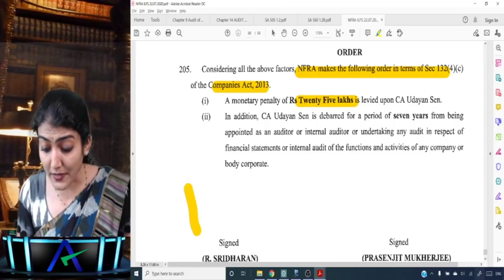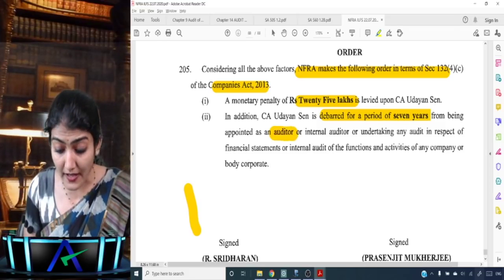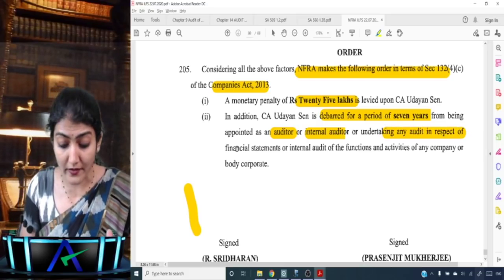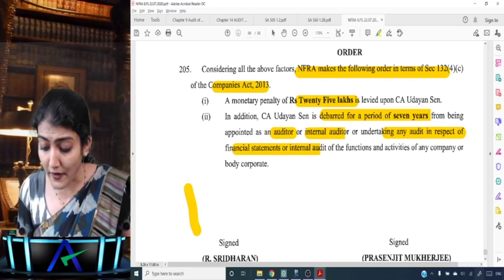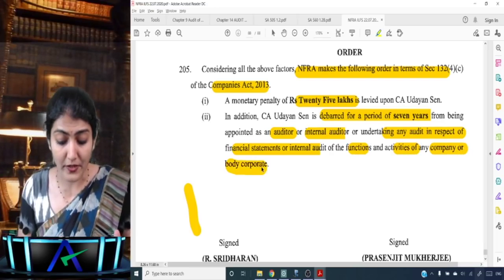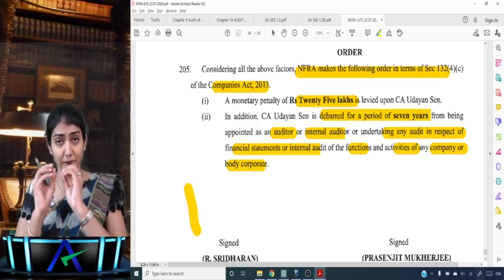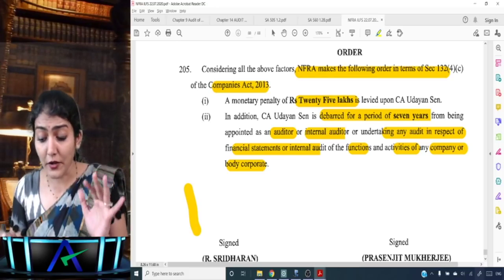And in addition to that, debarred for a period of 7 years from being appointed as an auditor, internal auditor, or undertaking any audit in respect of financial statements or internal audit of the functions and activities of any company or body corporate. So one, monetary penalty of 25 lakh, and second, debarred for a period of 7 years.